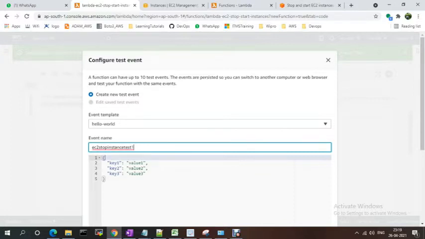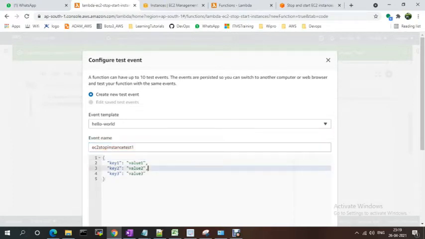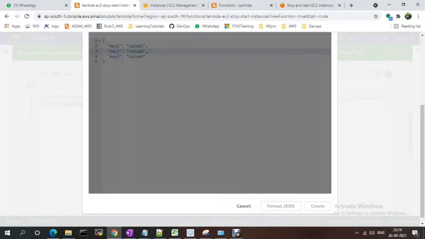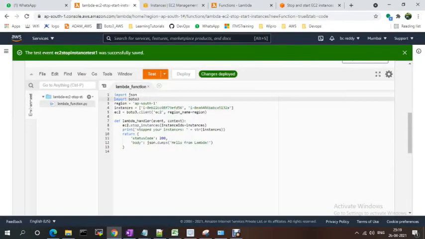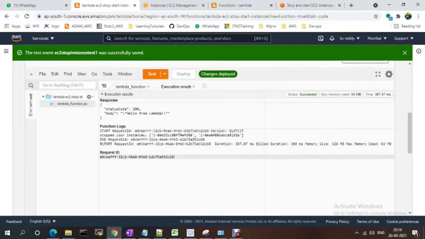The first time I didn't provide any values, but it was not testing. So I'm just creating the test and using it. Already it is selected, so I'm just using Test. See, my code is a success, like 200.